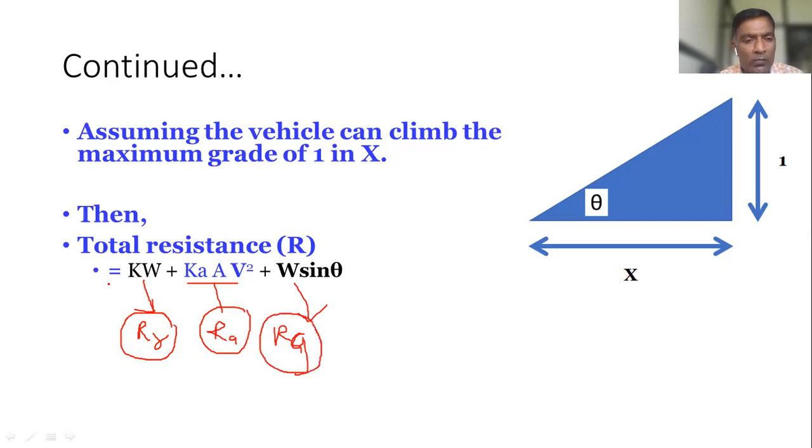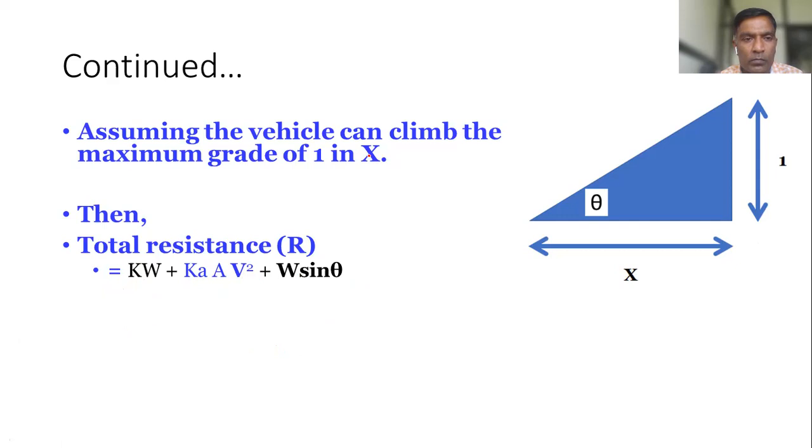Accordingly, KW for the rolling resistance, K A V square for the air resistance, and W sine theta for grade resistance. Is it correct? Somebody should respond. Yes, sir.